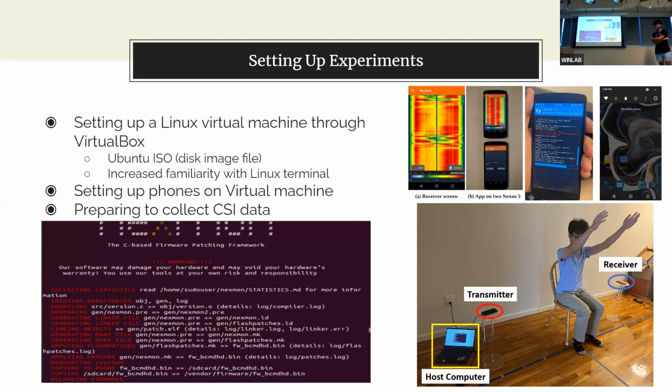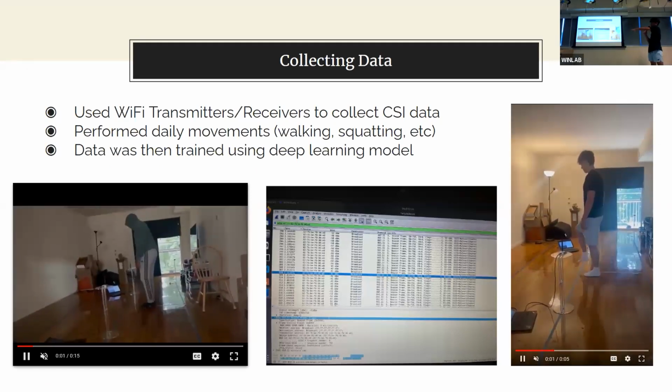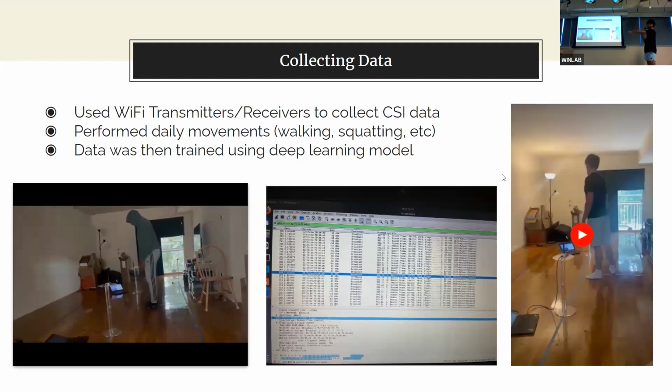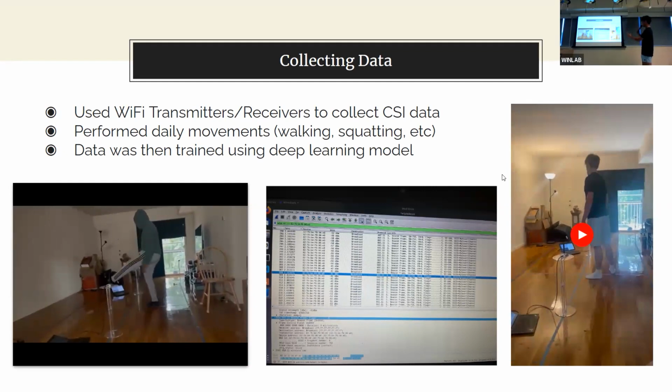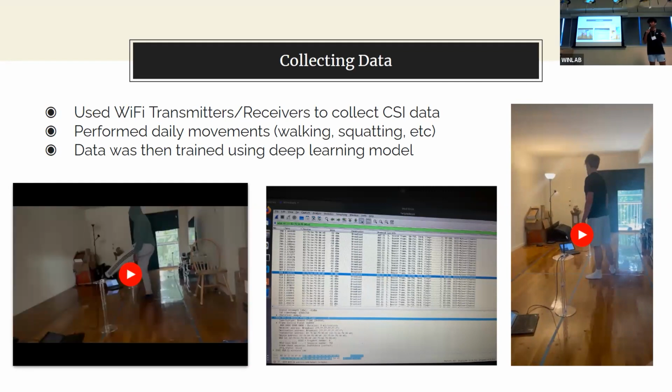So we used two Nexus 5s and configured one as a receiver and the other as a transmitter. Afterwards, we set up the experiment, as you can see in the bottom right, to collect CSI data. You can see the videos on the left and right. Here, Root and Jacob are performing the kick activity, and you can see the transmitter in the front and the receiver on the right. The transmitter outputs CSI Wi-Fi packets, and the receiver takes them in. They are stored on a computer, which then feeds them into the deep learning model to train on itself.